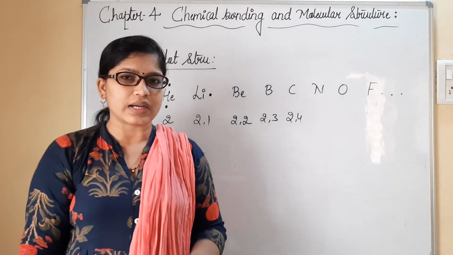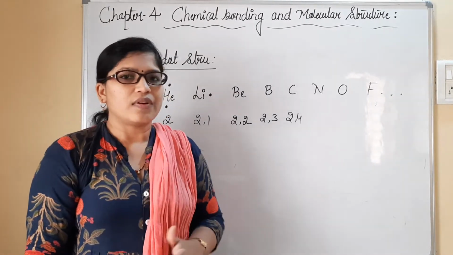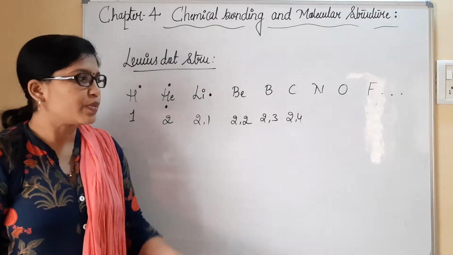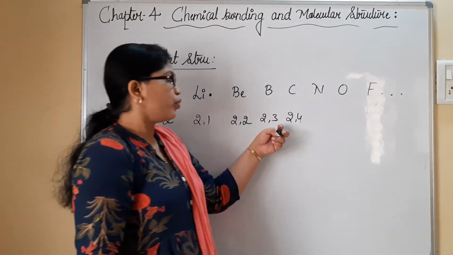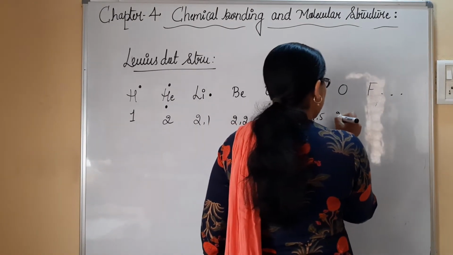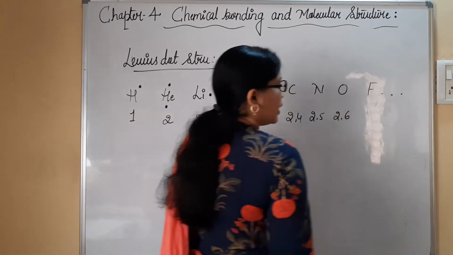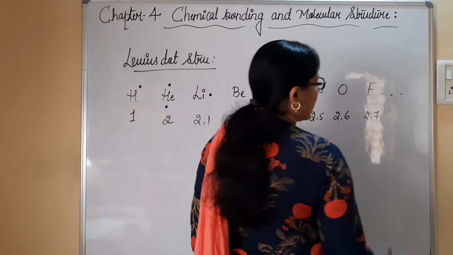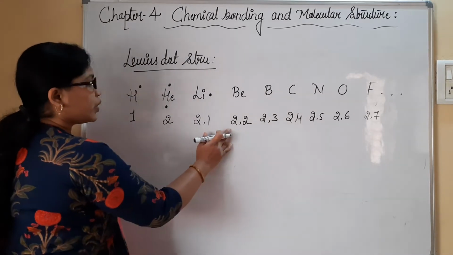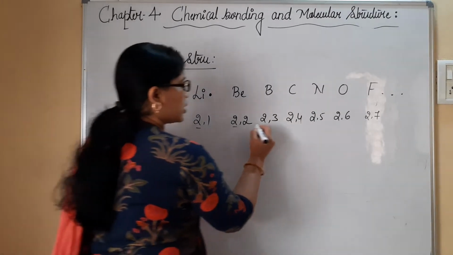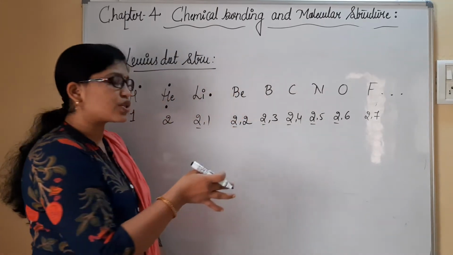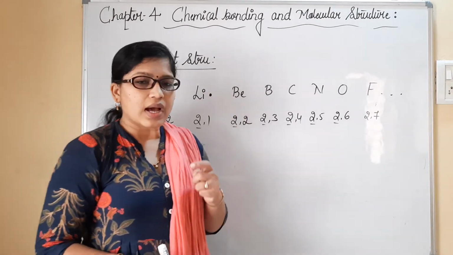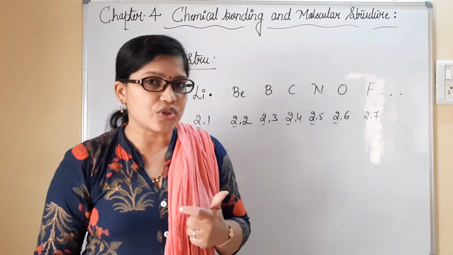As you are in higher grades, in 10th standard generally each and everything you used to write. But now the actual representation we have to understand in this way, which makes things easier further. 2, 4, and here I have 2, 5, and 2, 6. That is totally 8 electrons present, and 2, 7 electrons will be present here. Whatever the 2 which are coming here are said to be inner shells. These are said to be inner shells. And the rest of the electrons present here are considered valence electrons. They are most important for writing the Lewis dot structure.